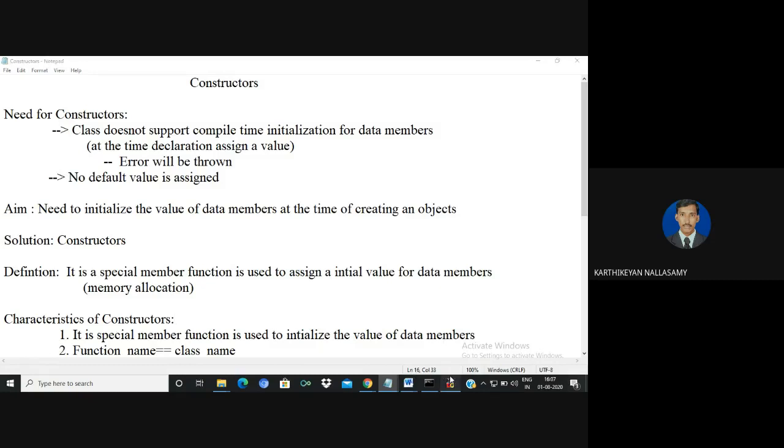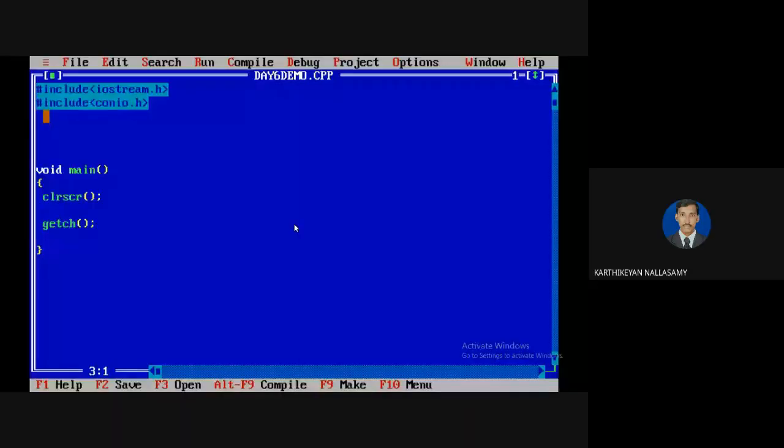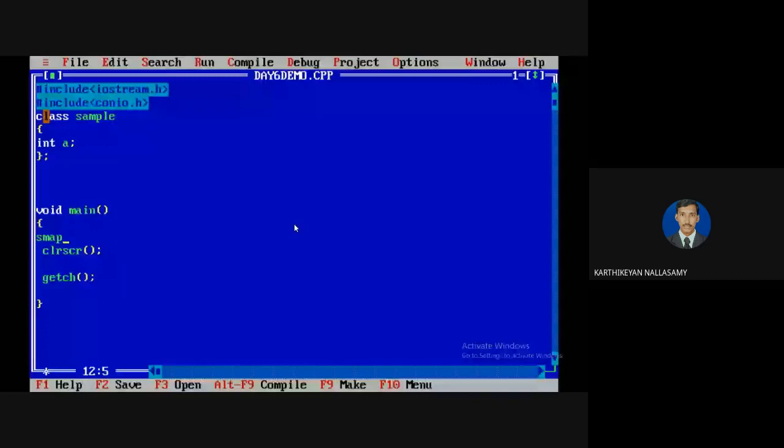So, let us see with a simple example here. I'm going to create some class definition and then create an object.